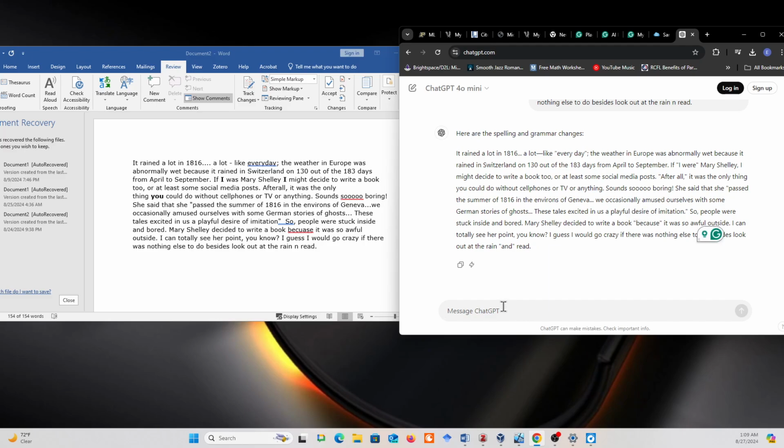Another interesting thing you can do if you want to make sure is you could provide a specific bulleted list of spelling and grammar mistakes.